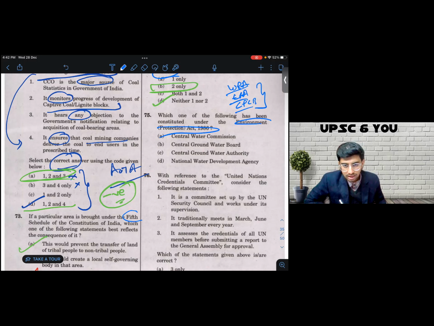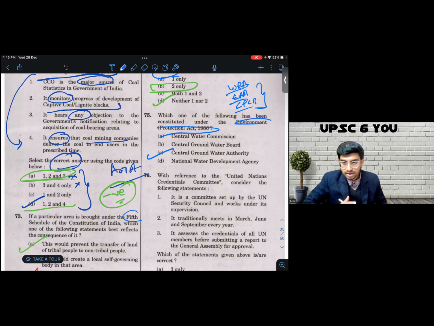I did prepare the EPA well. I knew this question directly, CGWA. Even CGWA has featured heavily in previous questions as one of the plausible options. So let's say next year, if you're preparing for 2023, even though the answer to this question is not the Central Water Commission, not the Central Groundwater Board, not the National Water Development Agency, you'll have to go back, and I would encourage you to read about these 3 organizations too.